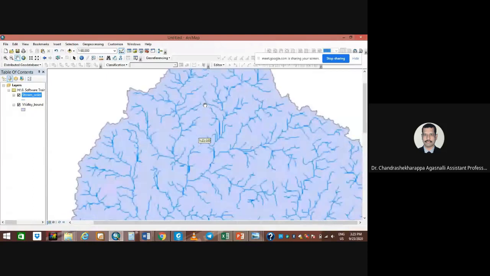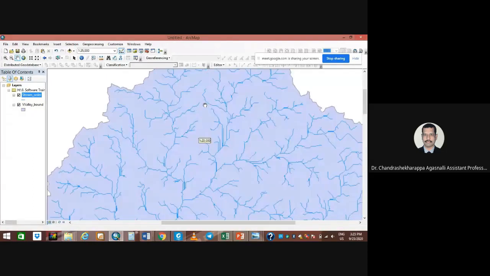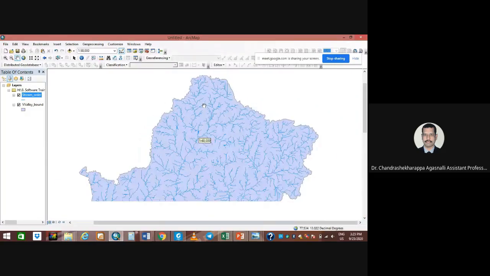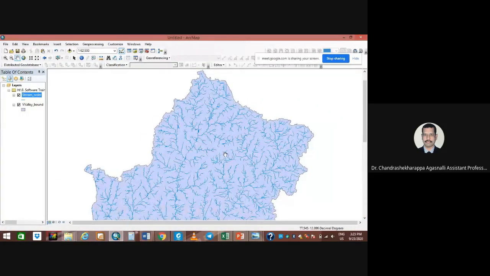Can anyone identify where the origin of the river is? Which side is it flowing? Maybe you have seen it on the ground itself, or in the Google Earth map. Say this is north, this is east, west, north, south.